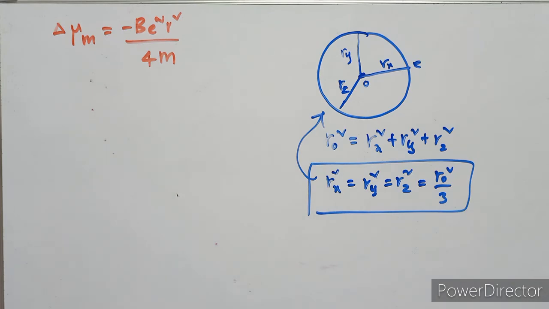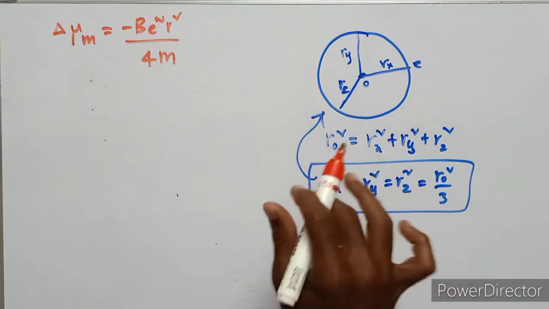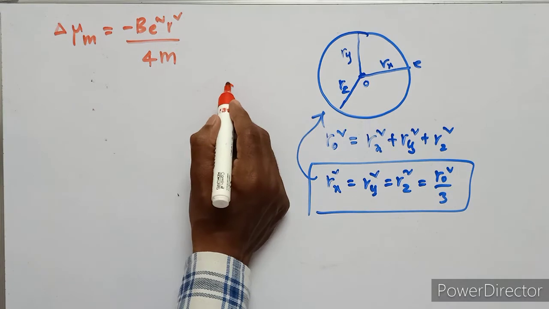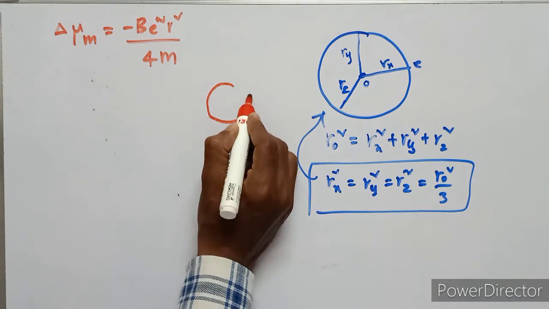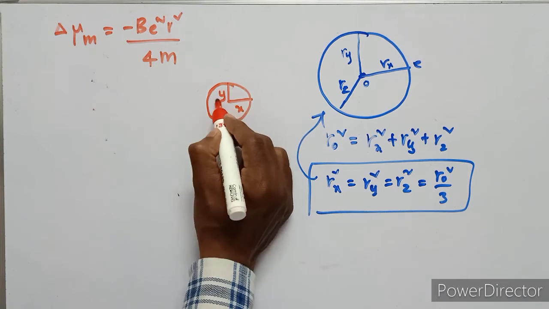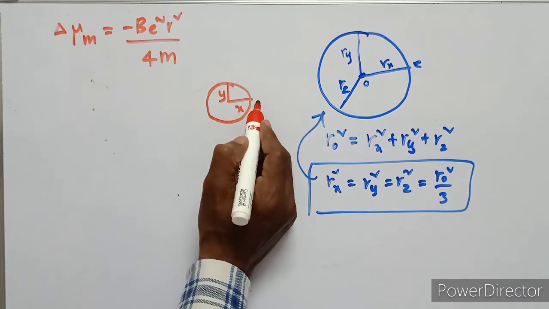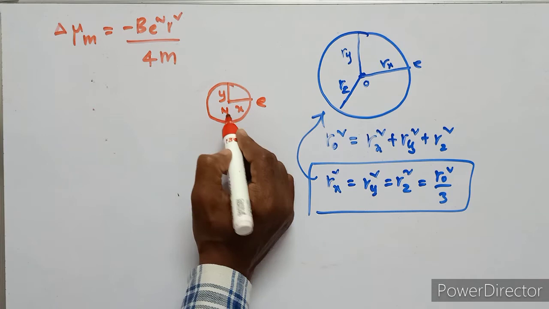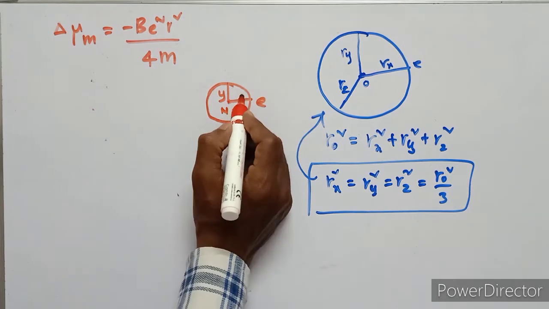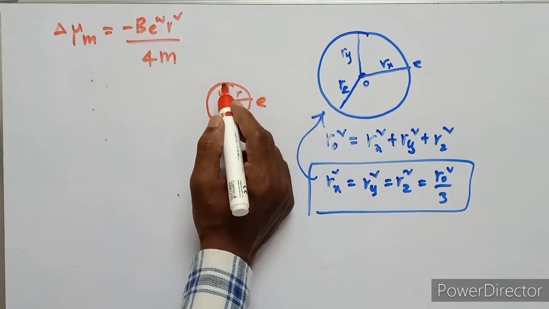If the electron revolves around the nucleus with radius r, in the x and y positions, this is the electron, this is the nucleus, this is the x-axis, this is the y-axis.